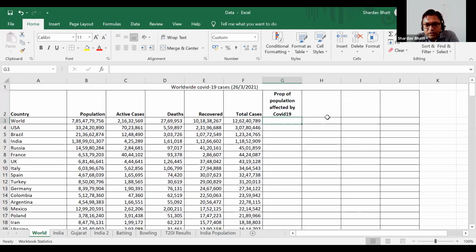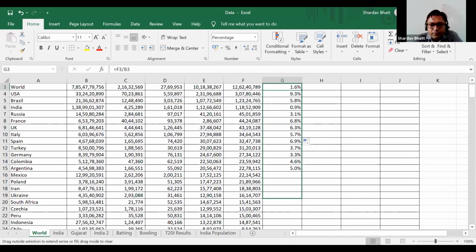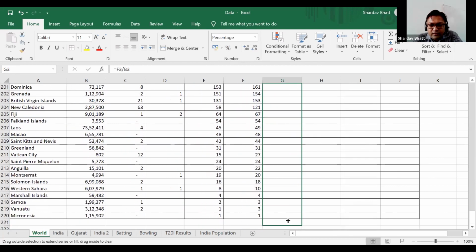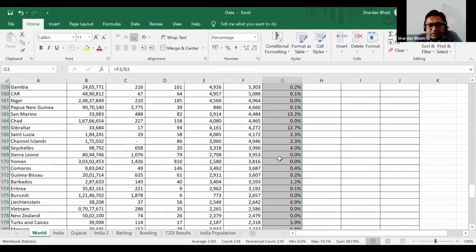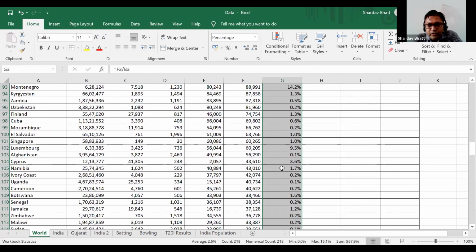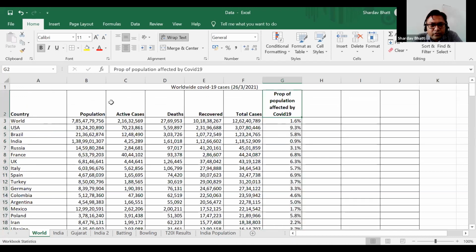That means it is the total number of cases divided by the total population. So in the world, this is around 2%, or you can say 1.6%. Now I will drag this up to the end, and that will give us the numbers. Now I will apply filters. So click here, and then as I told you, click on filters.